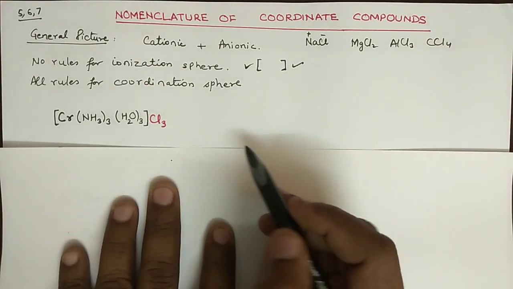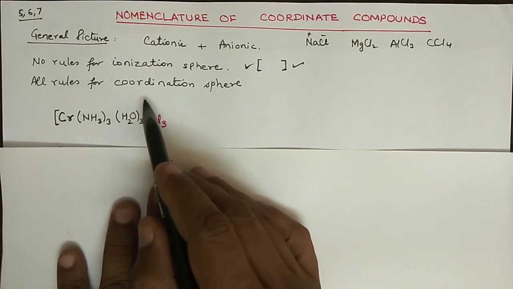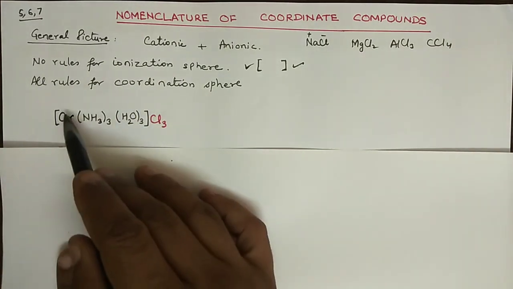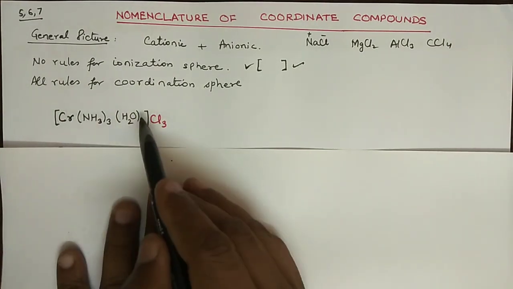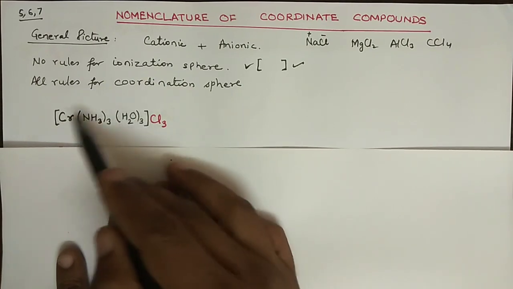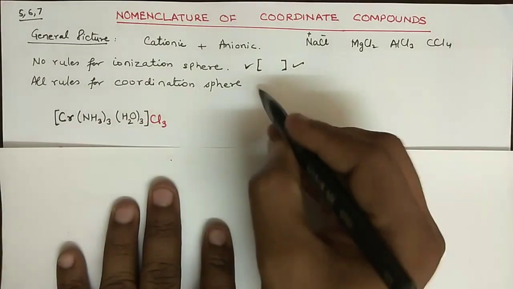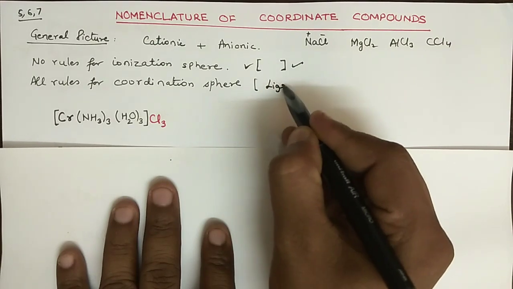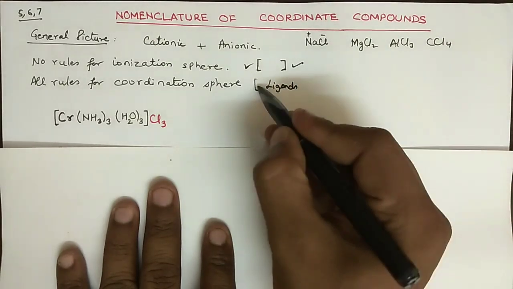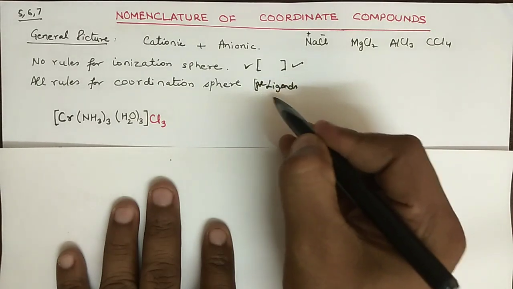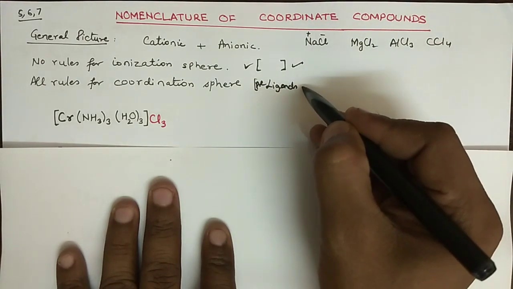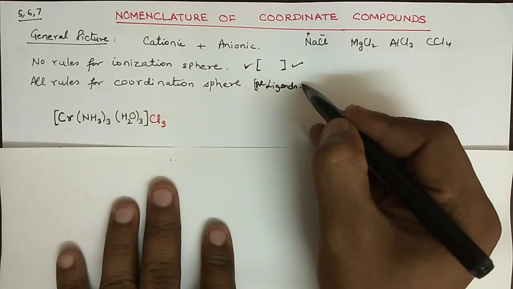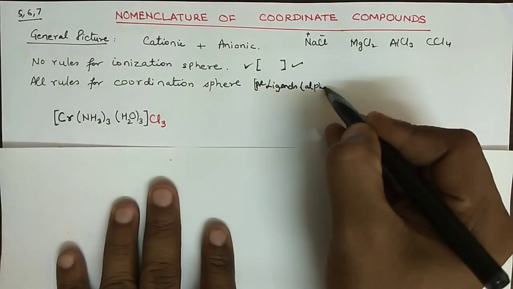Since the cationic part is the coordination sphere, the rule for the coordination sphere is very simple: first you have to write the ligands, with prefixes for how many ligands, and the ligands should be in alphabetical order.